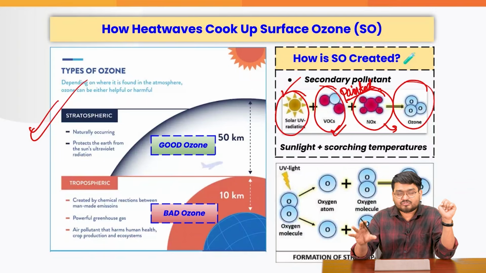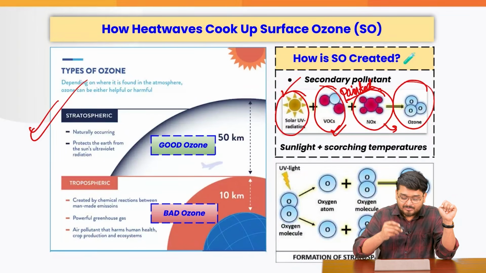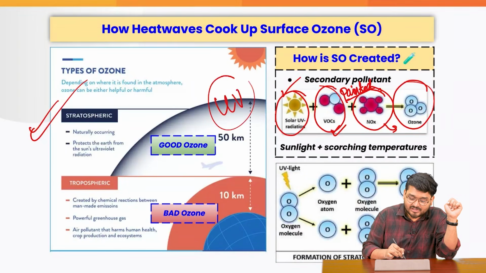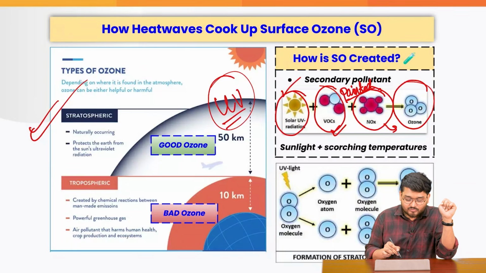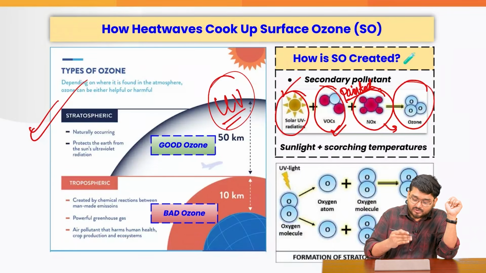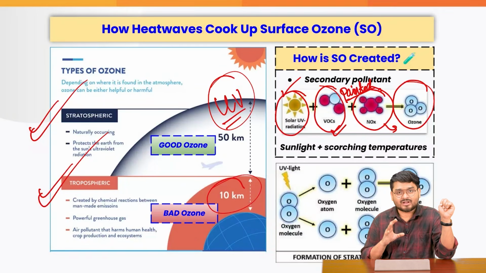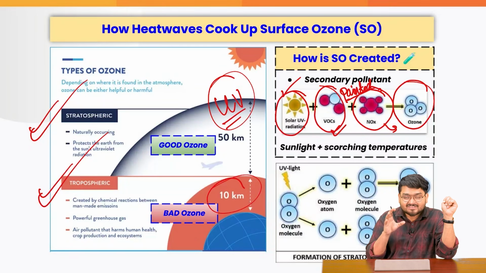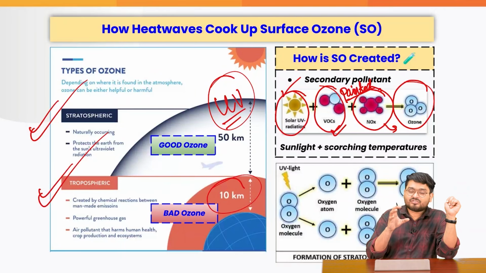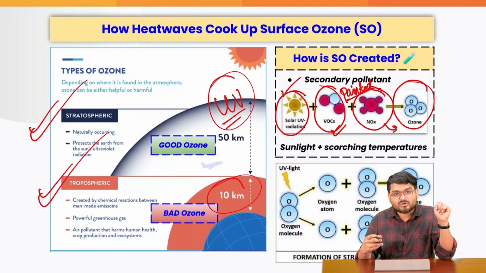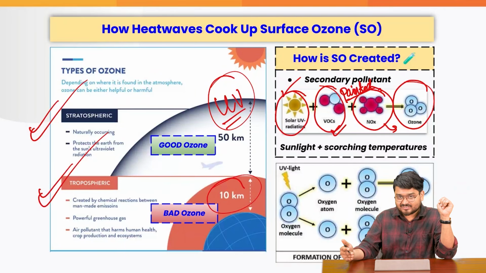Ozone, if it is in the stratosphere, is good. It actually protects us from the UV rays, right? But when we have more ozone below 10 kilometers, or tropospheric ozone, that is not good for us, because this kind of ozone can enter our bloodstream, cause nausea and, most importantly, pulmonary diseases, right?